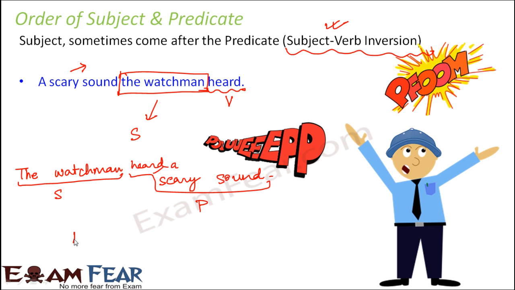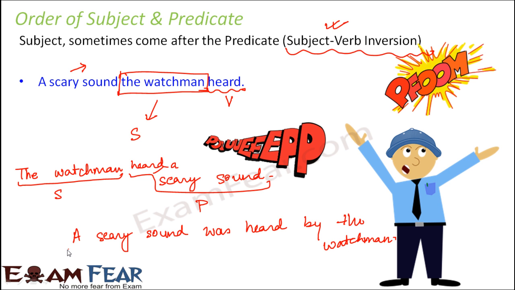But if you write the same sentence in the passive voice like this, a scary sound was heard by the watchman, what would be the subject? In this case, the subject would be a scary sound, because this sentence is more about the scary sound. What is the verb? Was heard. Before that, if you add who or what, it would be what was heard by the watchman, and the answer would be a scary sound. So the scary sound is subject in this case.